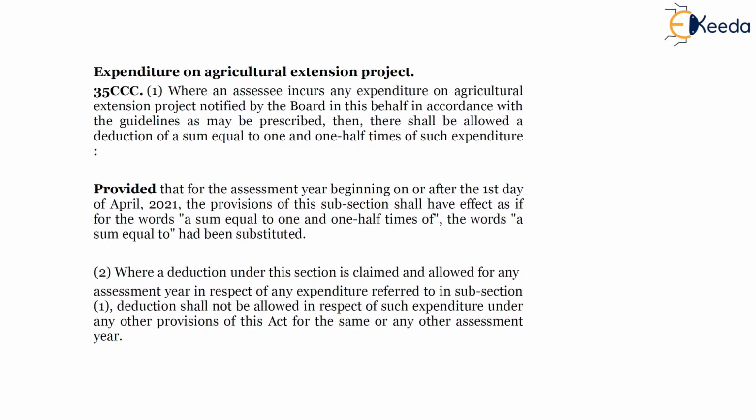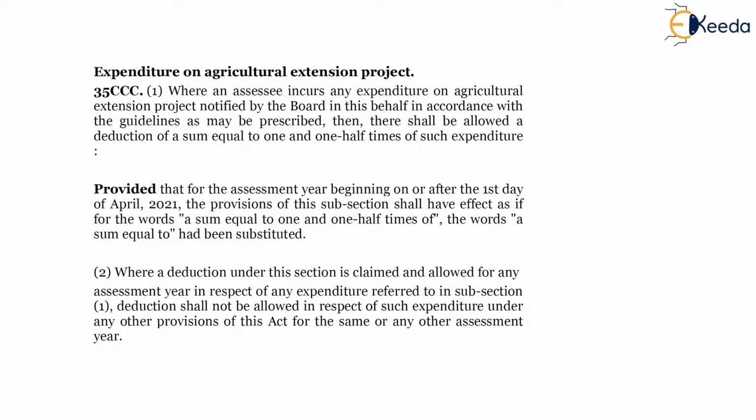Now the next provision is expenditure on agricultural extension project. In this section, which is 35CCC, the SSC should initiate a notified agricultural extension project, which should be related to farmers, to train them and educate them, and the capital expenditure should be more than the specified limit, excluding cost of land and building.